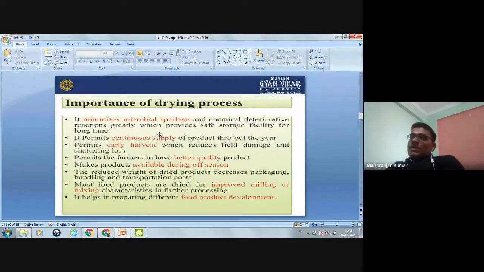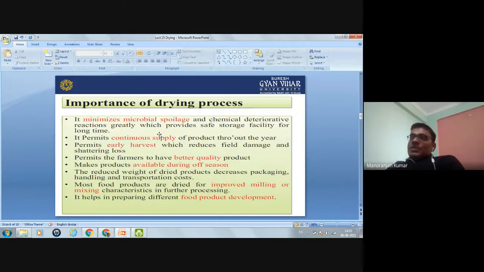The other advantage is the reduced weight of dried products, which decreases packaging, handling, and transportation cost. Okay, because when you dry, moisture will be removed, then the weight of that product will be less. So it will facilitate packaging, handling, and transportation. It will reduce the transportation cost because weight becomes less.